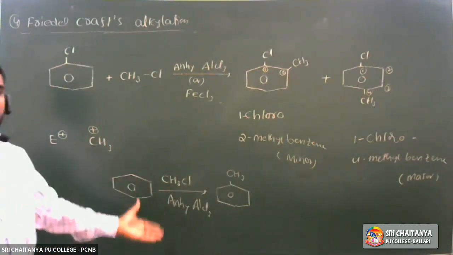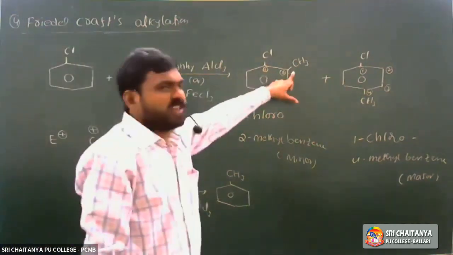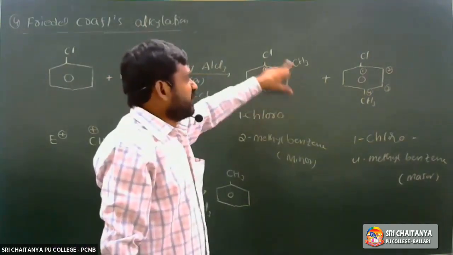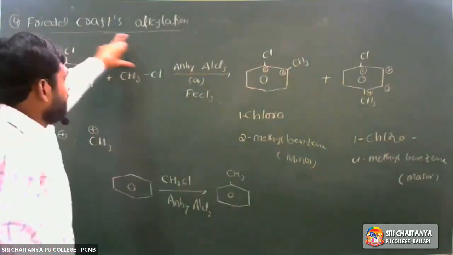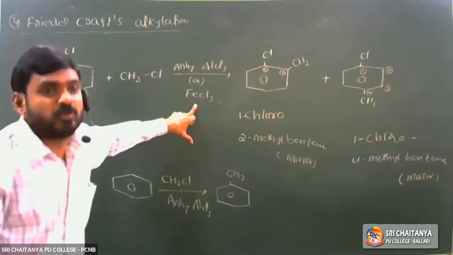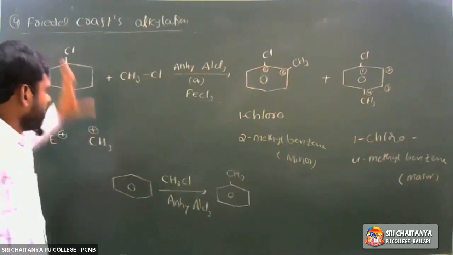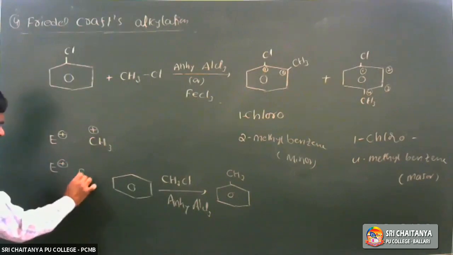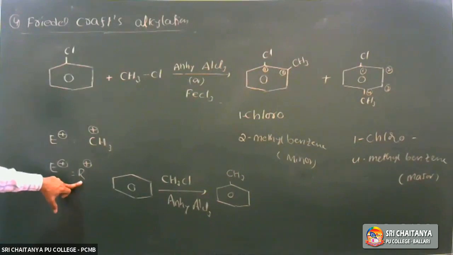So what is the name of the reaction? Friedel-Crafts alkylation reaction, because an alkyl group is substituted on the benzene ring. What is the Friedel-Crafts reagent? Anhydrous aluminum chloride or ferric chloride is the Friedel-Crafts reagent. In Friedel-Crafts alkylation, what is the electrophile? Electrophile is the alkyl carbonium ion, R plus.